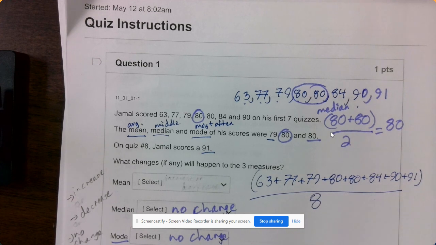Remember, please use the parentheses so that we add first before we divide by 8. Always double check your numbers as you're entering them in.